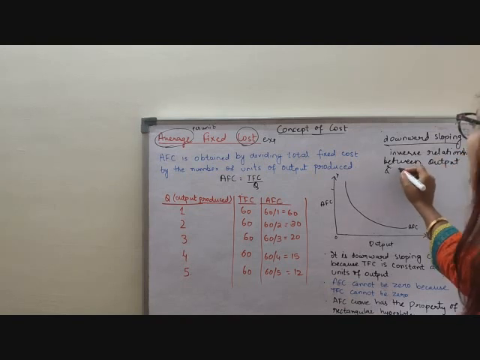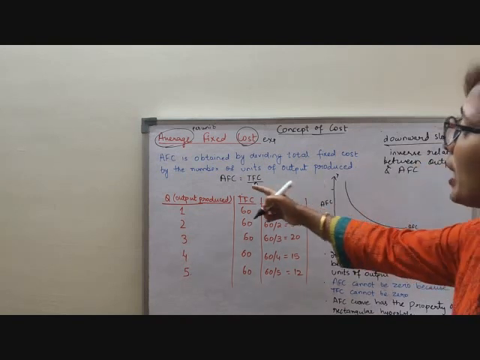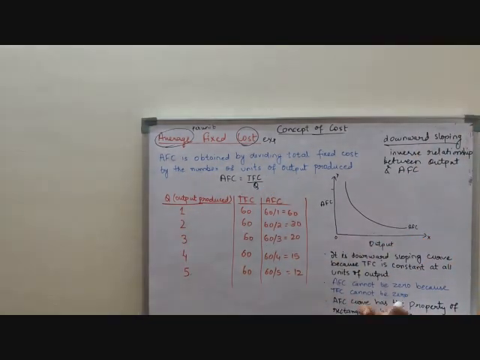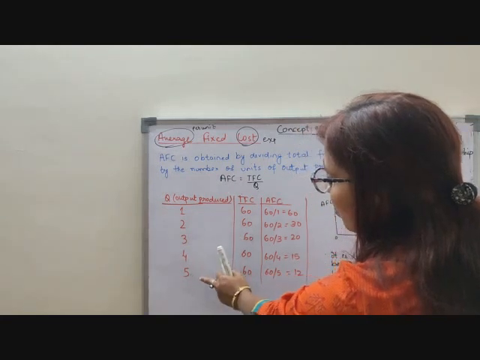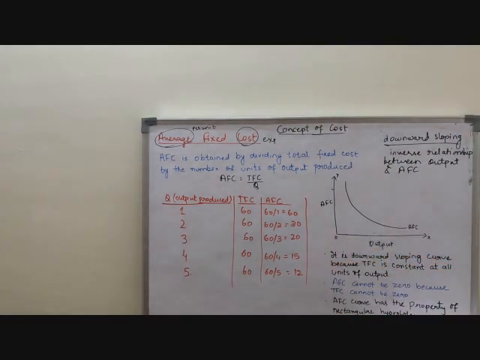Clear children? See, the formula is AFC is equal to TFC by Q. So there is an inverse relationship. That means if one increases, the other will decrease. That means if output increases, see here output is increasing, so as my output is increasing, my AFC is falling down.